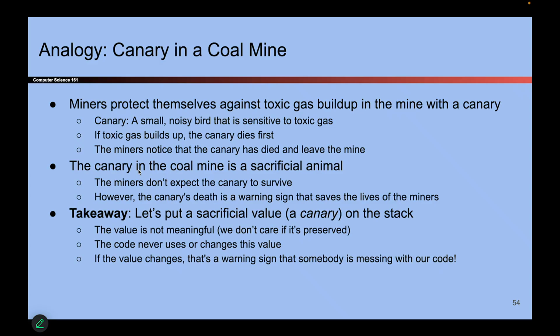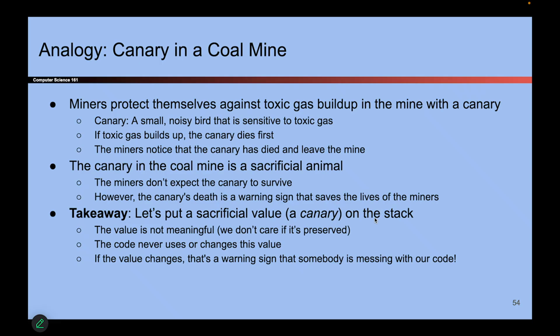So this poor canary fell over and died, but by doing so, it gave all the other miners an alert that something has gone wrong, and all the miners are able to evacuate, so all of their lives got saved. This is a pretty depressing story, but the takeaway is we're going to try to do the same thing on the stack, and we will not harm animals in the process.